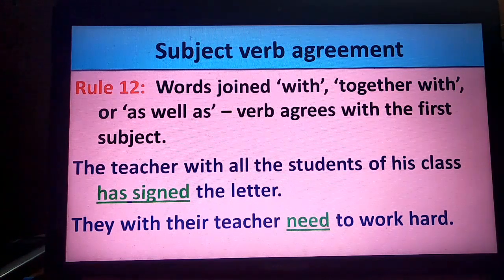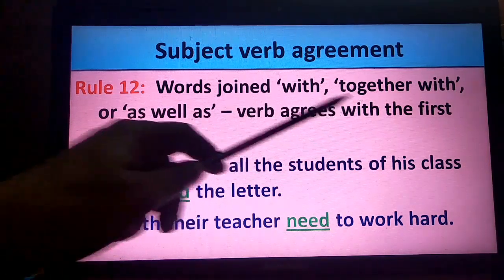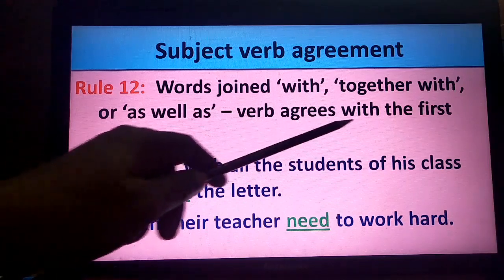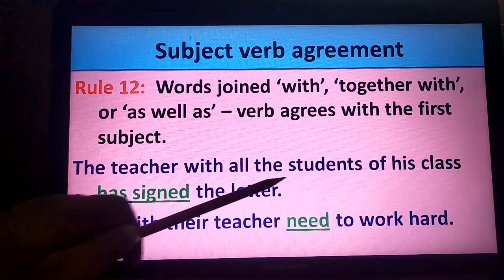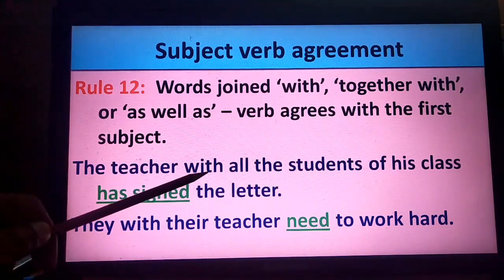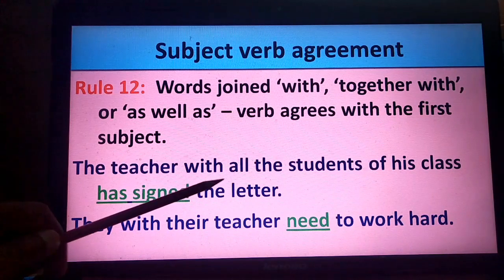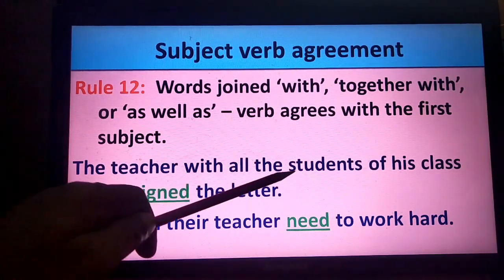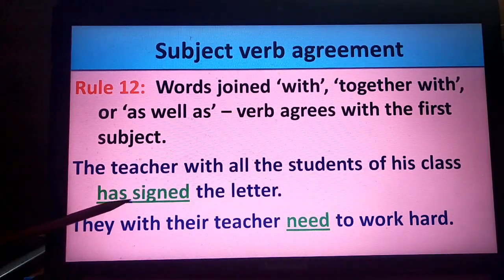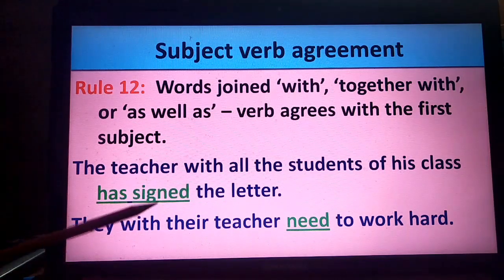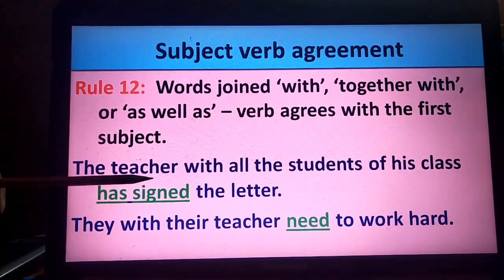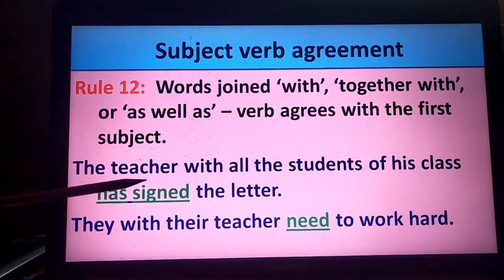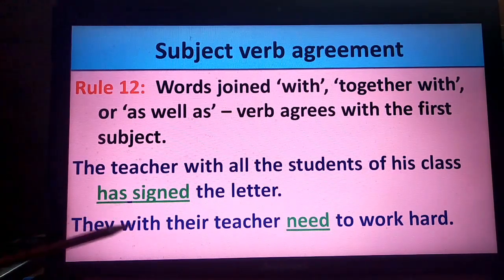Rule number 12 says, words joined with, together with, or as well as: the verb agrees with the first subject. For example, the teacher with all the students of his class has signed the letter. We are using the word with to join. So here the verb agrees with the first subject. Which is the first subject? The teacher. So this teacher is singular, and the verb has to be singular.